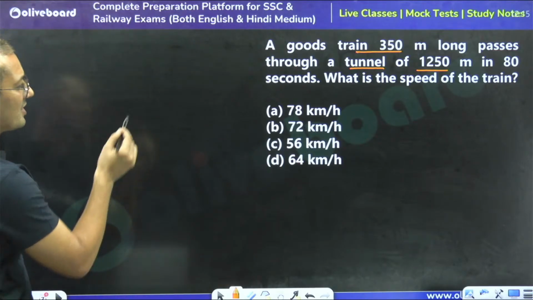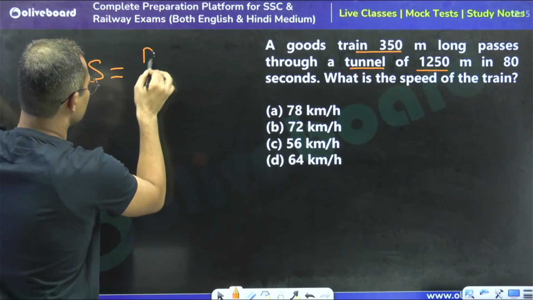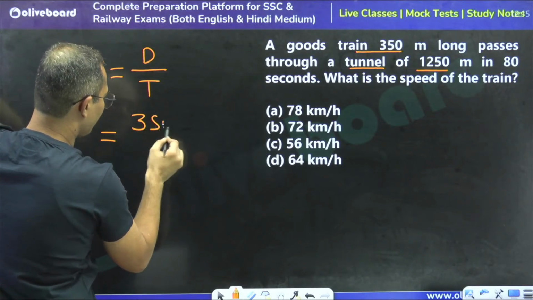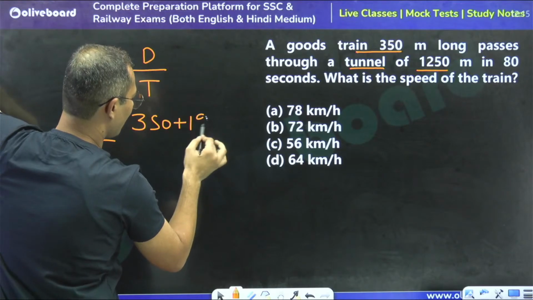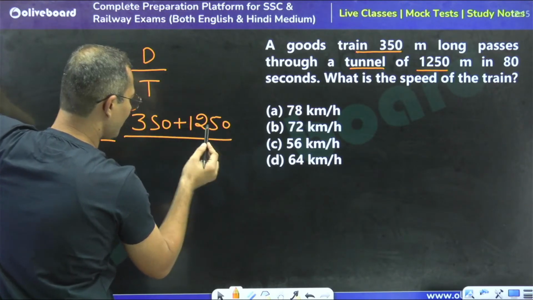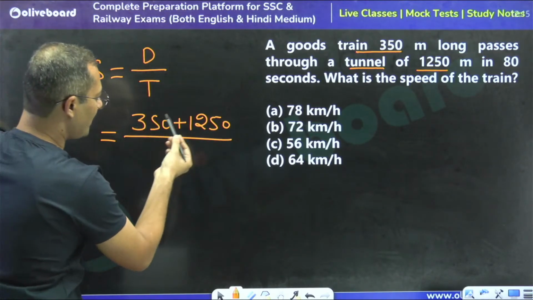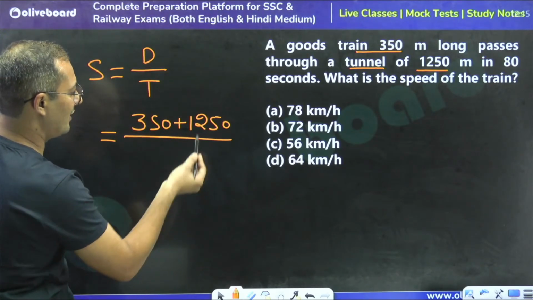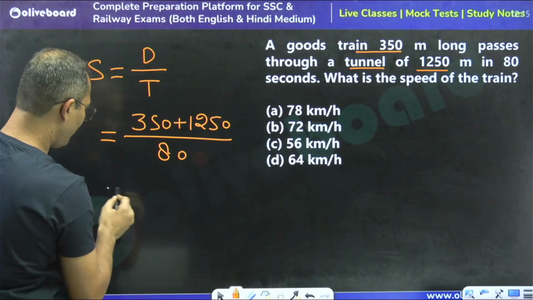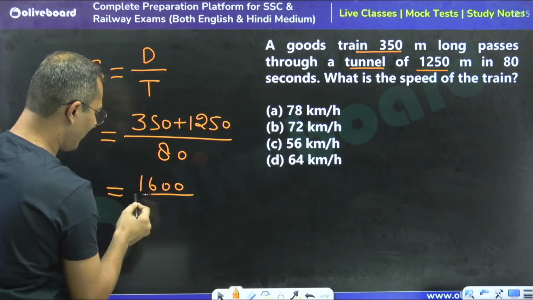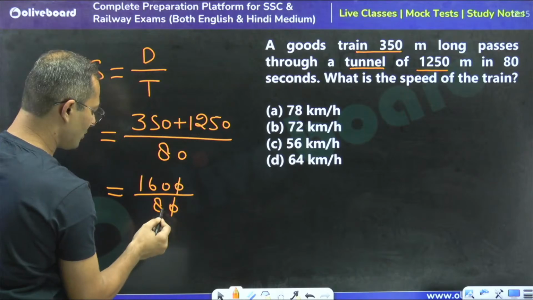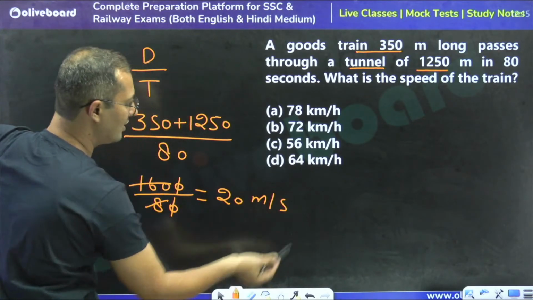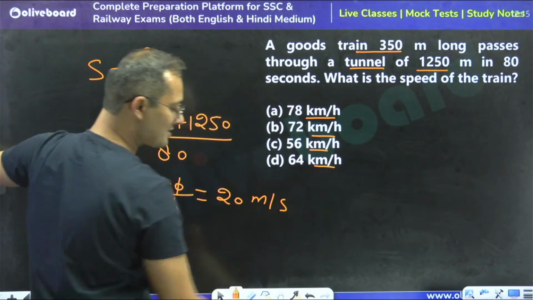So what is the speed? Speed is going to be distance upon time. The distance is the length of train plus the length of tunnel, or you can directly write 350 plus 1250, that is 1600. So you can write 1600 divided by 80. It is going to be 20, and this is 20 meter per second. See, focus on the options. The options are in kilometer per hour.